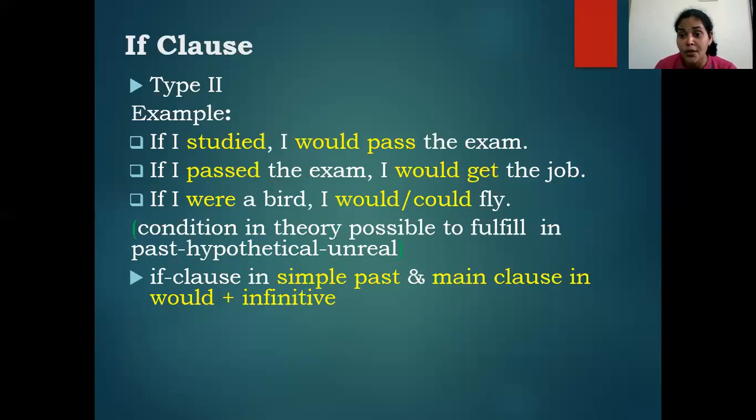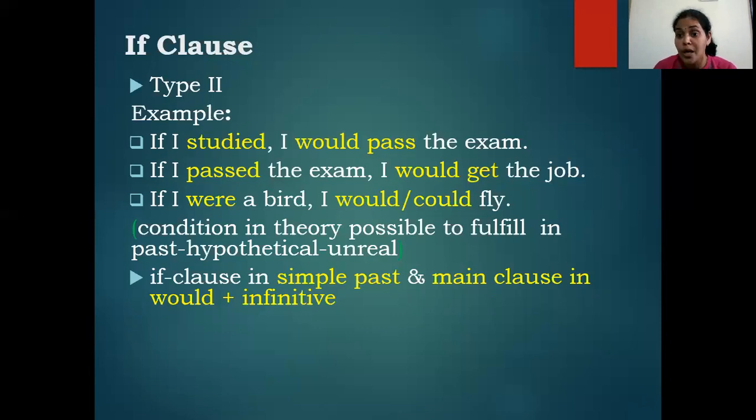If the if clause is in simple past, the main clause is would plus infinitive, the basic form of the verb. For example, if I passed the exam, I would get the job.